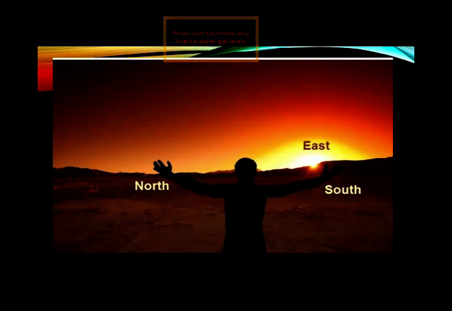Left, right, up and down are not directions, but position in comparison with other things around. The 4 directions are north, south, east and west. North and south face each other. East and west face each other. West is left of north and east is to the right of north.